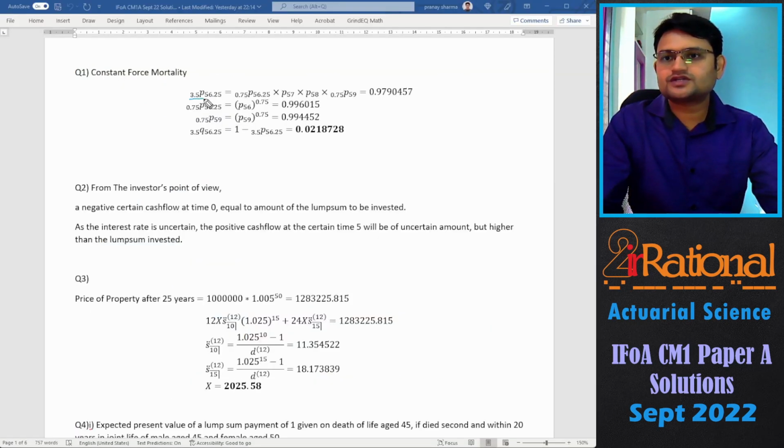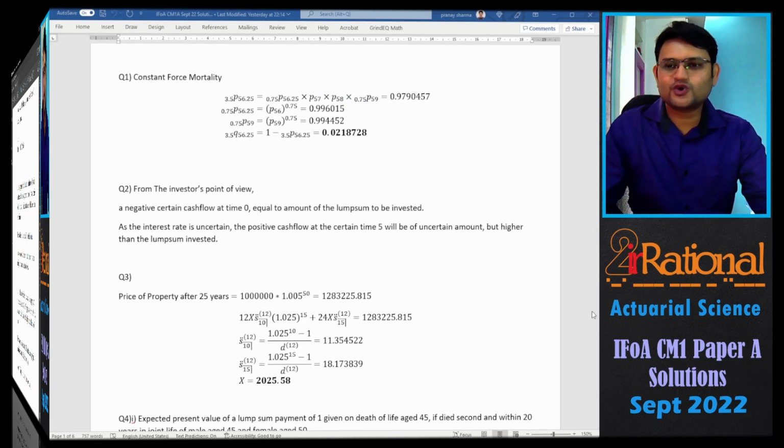So the first thing is 3.5p56.25. I'll split them into 0.75p56.25, completing to 57, then p57, p58, and from 59 we'll go for another 0.75 years. Using constant force of mortality, we can calculate these two and these two directly from the table book. So 3.5q56.25 would be 1 minus 3.5p56.25, and that turns out to be 0.0218728.